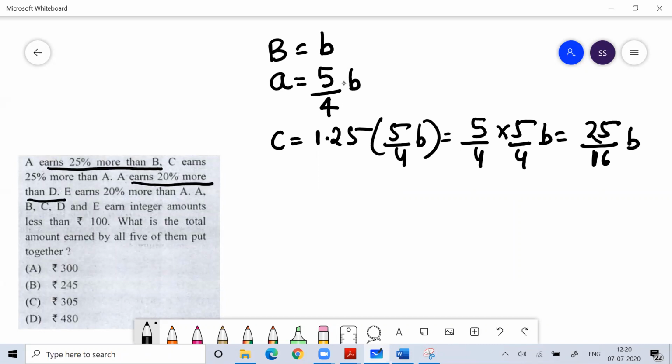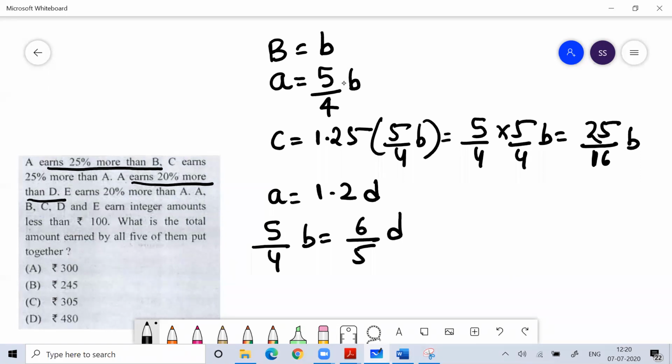Okay, and then it is written A earns 20% more than D. So how much does A earn? A is 5 by 4B. So 1.2 means you can write 6 by 5. With this you can get the value of D. What is the value of D? The value of D is 25 by 24B.